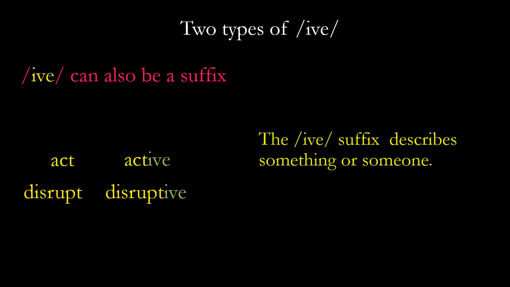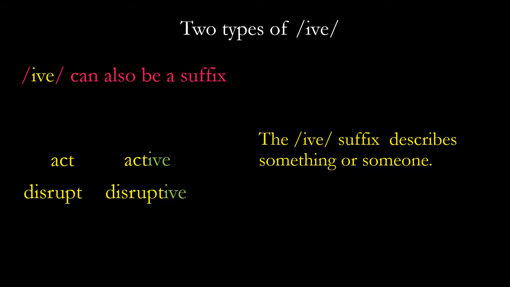Okay, so the IVE suffix describes something or someone, and there are so many words that use this. Many of them are difficult and they're pretty long, but maybe those of you who play sports have heard the words defensive or offensive. If you are into art or music, you might have heard the word creative. Okay, all of these use that IVE suffix.